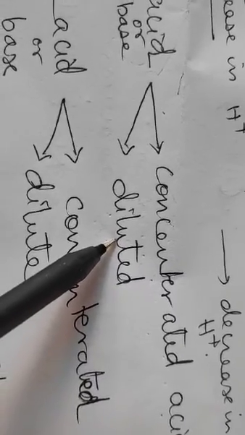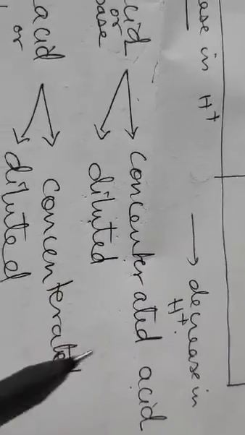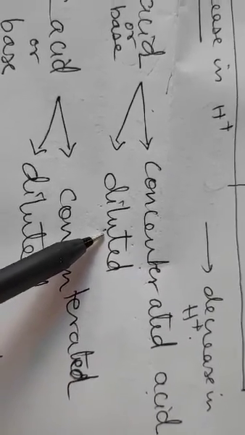If you say acid is concentrated, you are saying that hydronium ion concentration is very high. If you say it is diluted, it means that acid has less hydronium ion concentration. If you say a strong base, say NaOH, is concentrated, it means it has more hydroxide ions. And if that base is diluted, its hydroxide ion is less.